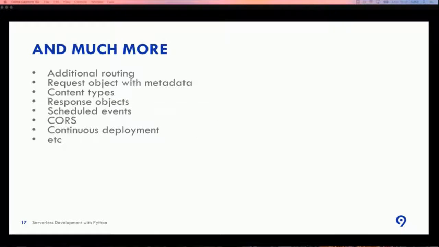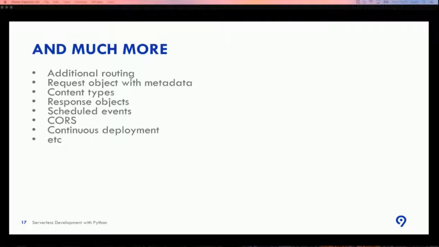Well, these are only the more essential functions of Chalice. Of course, it has much more. For instance, additional routing, where you can specify the method, whether it will be get or post or put. Also, you can work with request objects and with metadata. You can work with content types and response objects, very similar to Django REST framework, for instance. You can work with scheduled events, of course. Of course, you can implement a pipeline for continuous deployment and even more, which I didn't use for now, but I'm going to.